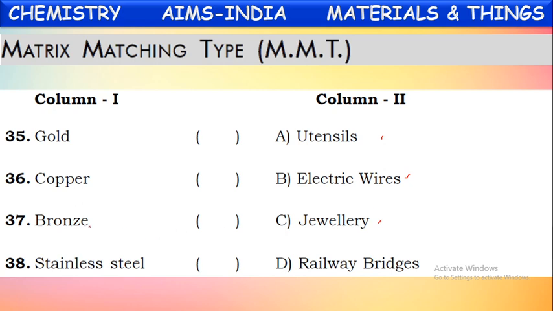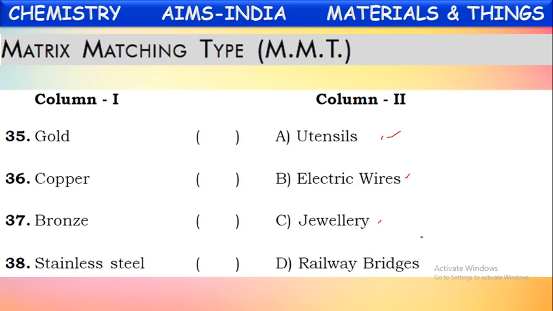Next, if you see bronze, what does bronze mean? Bronze is an alloy of copper and tin. Where is this bronze used? It is used in making household utensils and even medals, coins, statues, and god idols.